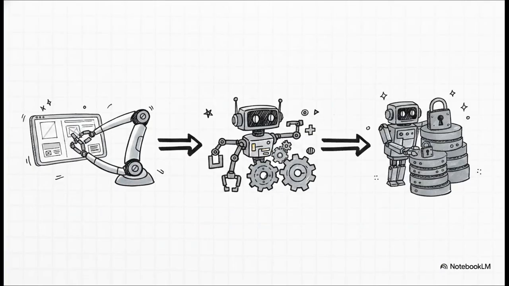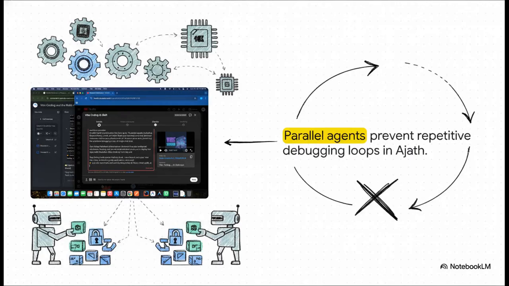Section 4. Ajath's multi-agent architecture. This inherent hardware variance is exactly why single agents fail at complex software. So, Ajath's solution? They completely abandon the single agent approach. Instead, their engine runs up to 10 specialized agents concurrently. You've got agents like Maya 4, Reina, Jacob, and Matt. Because they operate in parallel rather than sequentially, they completely prevent those compounding debugging loops. They are simultaneously writing back-end logic, handling the complex front-end UI, and securely managing the database schema design all at the exact same time. It's honestly incredible to see this parallel orchestration in action.